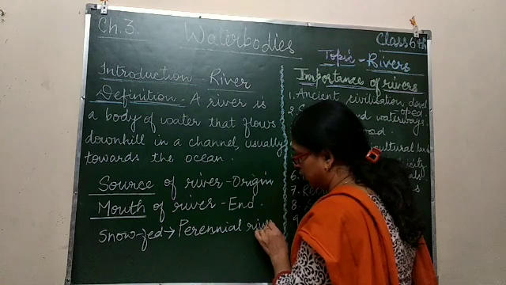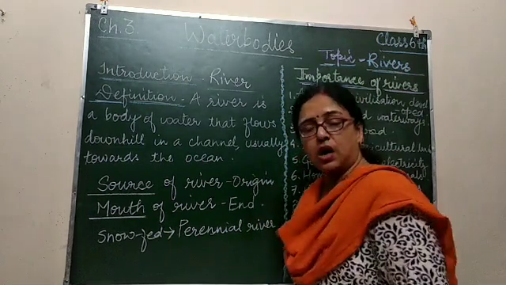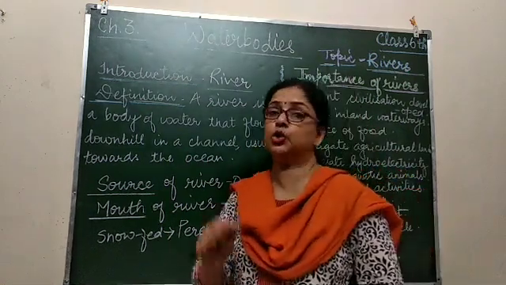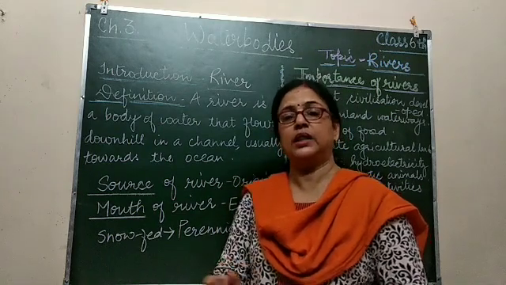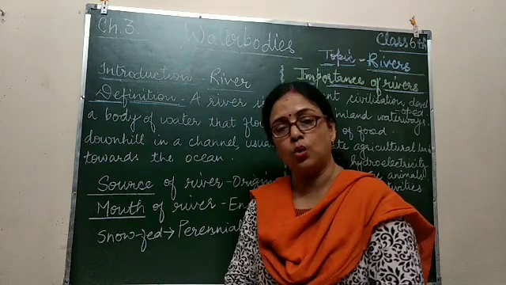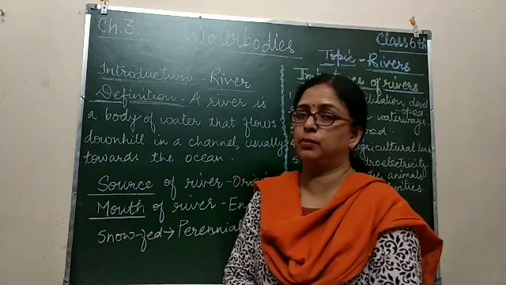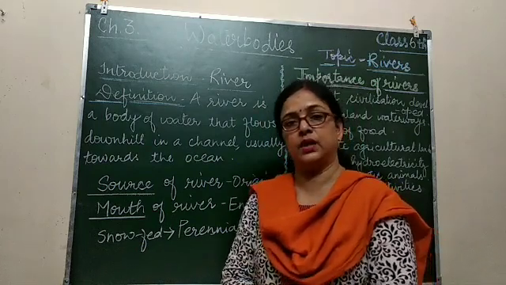Perennial rivers are those rivers which have water throughout the season, throughout the year. The water is available all the year in them.